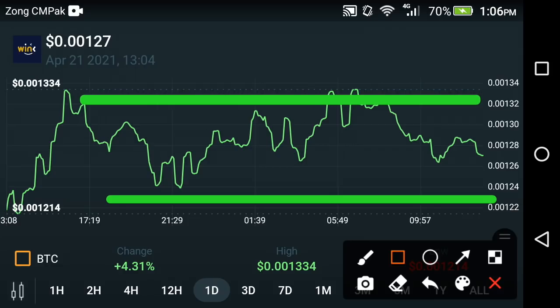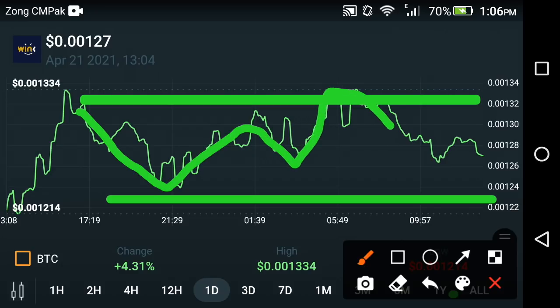Now friends, as you can see here, if we look at the price prediction change in Wingcoin, a fall occurs in Wingcoin, and after the fall it takes a jump, again falls down for a little time, again takes a jump, and now again falls down. And if we look at the current situation of Wingcoin, currently they are again falling, after some falls they again take a jump and move upward, friends.